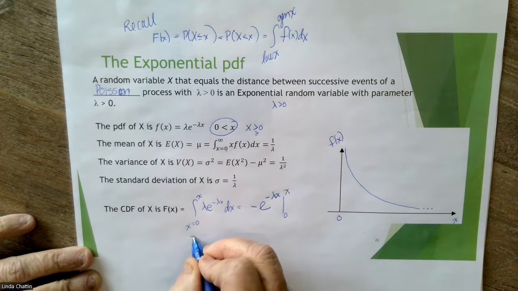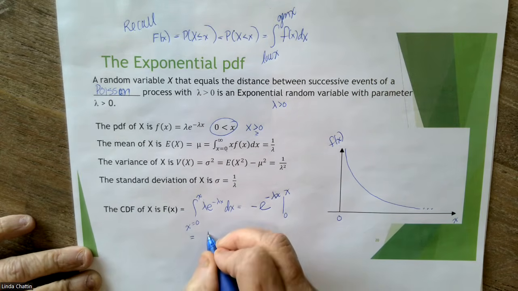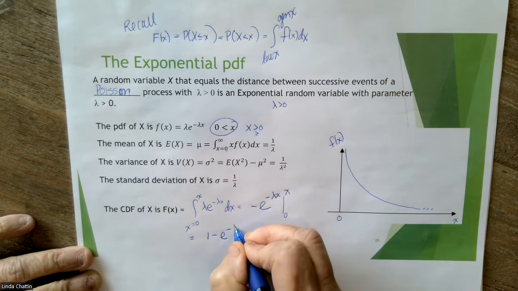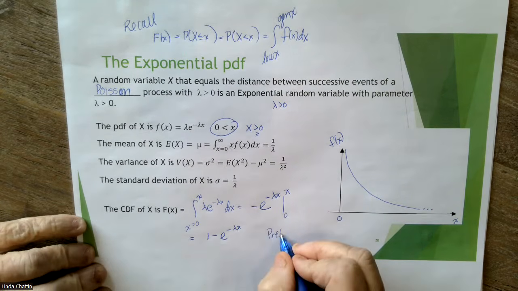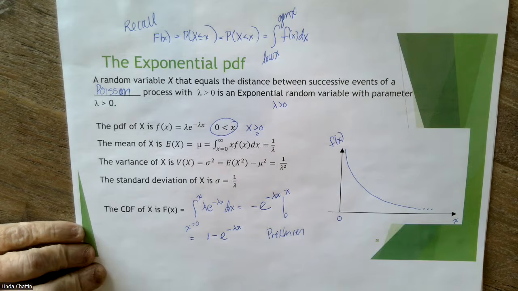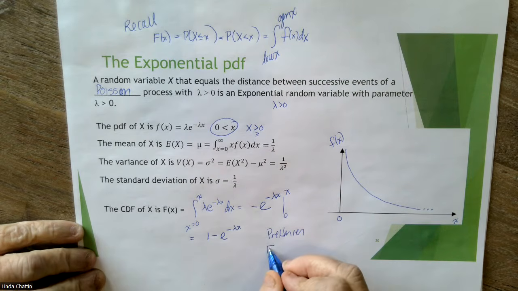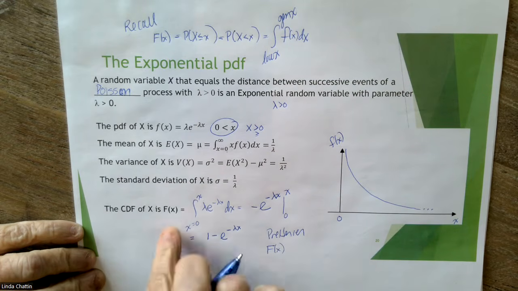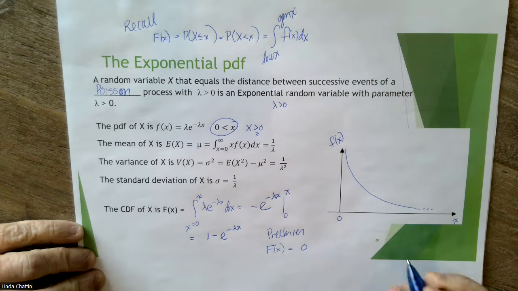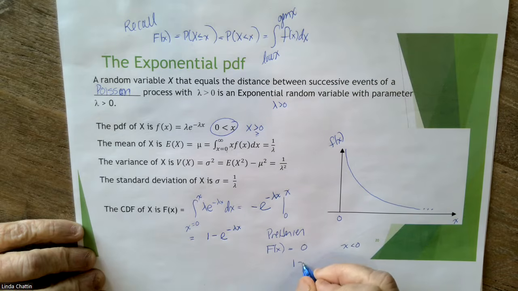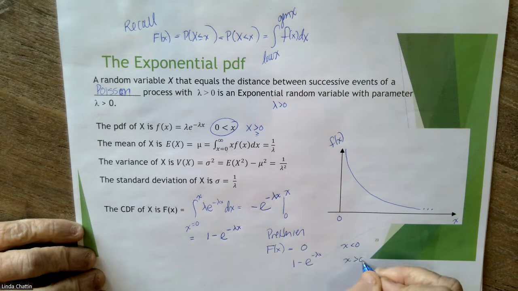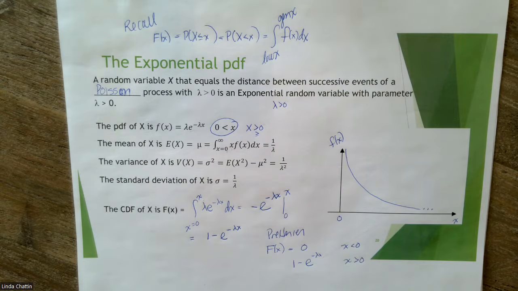And then I promise you that this works out to be 1 minus e to the minus lambda x. So that's the general function when x is in range. So the prettier form here of this CDF looks like this, and it's more complete. Capital F, lowercase x, is equal to 0 whenever x is out of range, less than 0, and equals 1 minus e to the minus lambda x whenever x is bigger than 0 or in range.